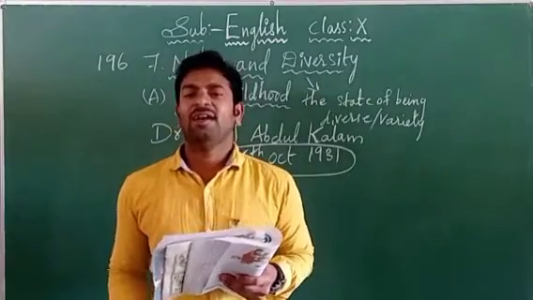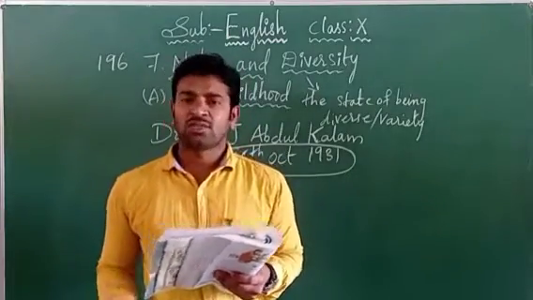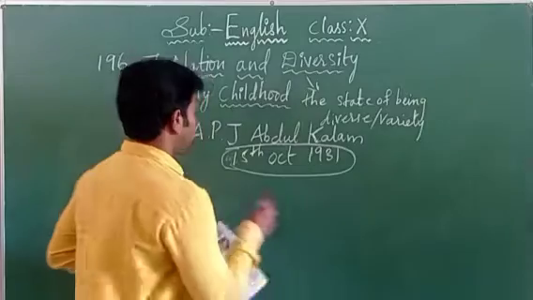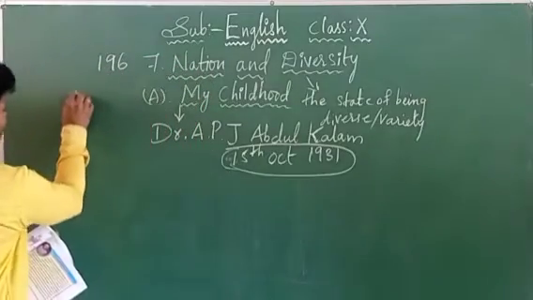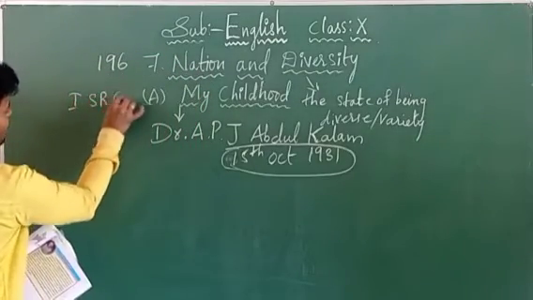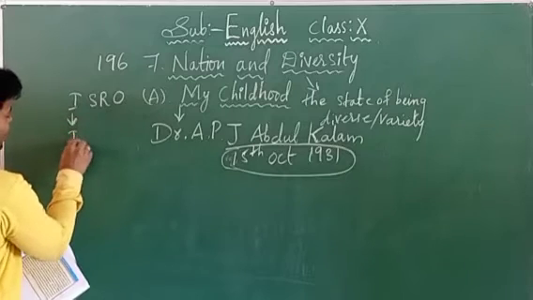Evolution is nothing but the development of ISRO. What is the meaning of ISRO, children? I is for Indian.